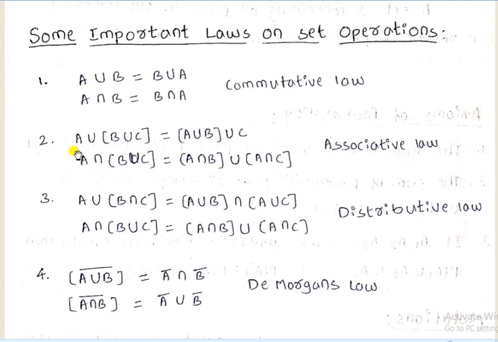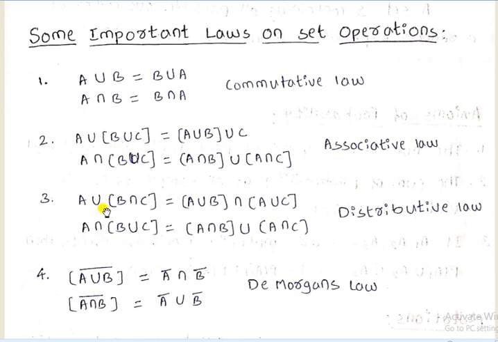Then associative law. A union B union C is equal to taking the union of A and B, that is A union B, and then union of C. Next one, A intersection B union C: A intersection B, first two terms, then union A intersection C. So A intersection B union A intersection C, then it is called associative law.